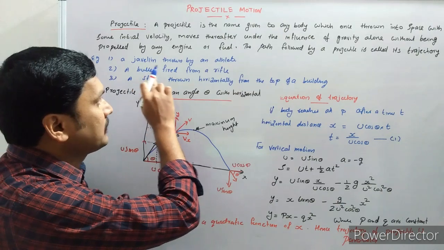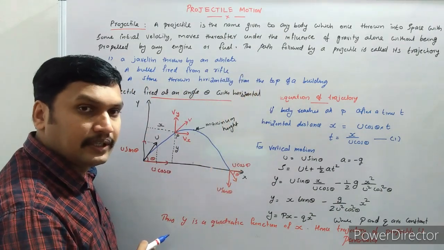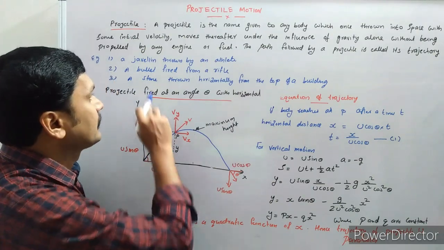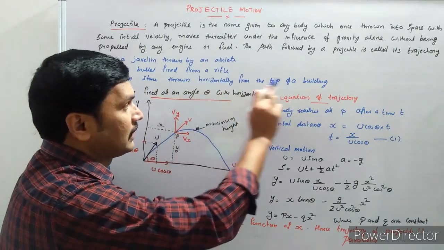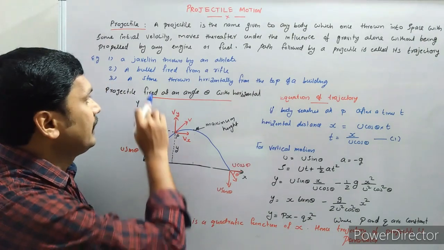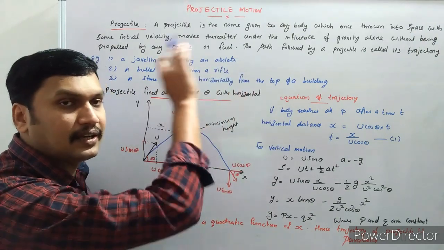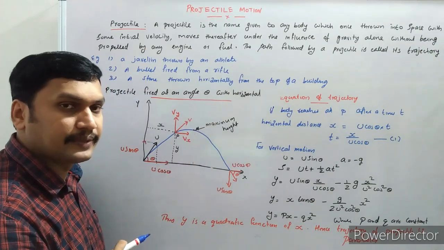Another example: a bullet fired from a rifle. A bullet fired from a rifle is also projectile motion. A stone thrown horizontally from the top of a building. These are a few examples of projectile motion.